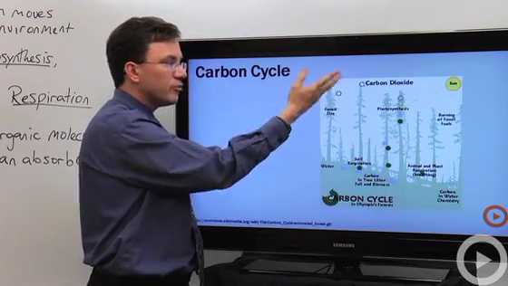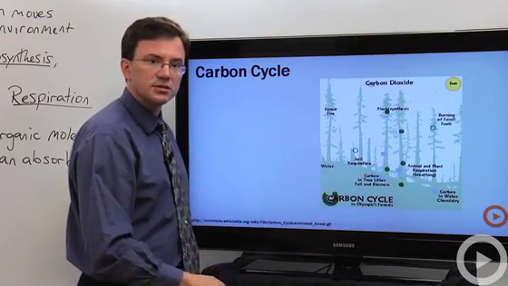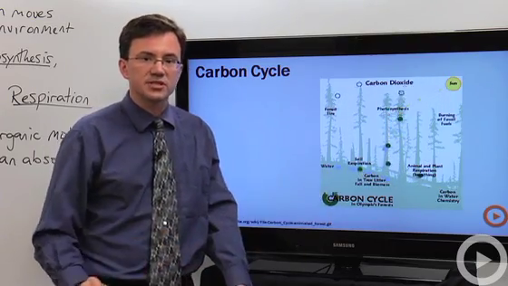You can also have forest fires releasing the stored up organic compounds as carbon dioxide. So these are some of the ways that carbon can be cycled through the environment.